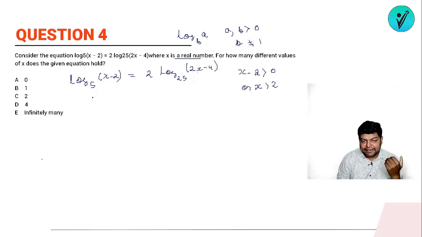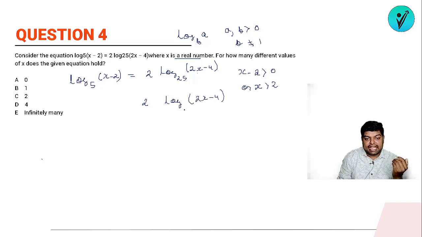तो ये तो ऑलरेडी सिंप्लीफाइड है, इसे सिंप्लीफाई करते हैं। So this 25 can be written as, so this is 2 into log of 2x minus 4, and 25 can be written as 5 to the power of 2. Now whatever is the power of base, ठीक है, बेस का जो भी पावर है ना वो सामने आ जाता है, and it will get divided. So ये जो 2 का 5 की पावर 2 है, this 2 will come in front and it will get divided. So finally 2 और 2 cancel हो जाएगा, so we'll have like this.